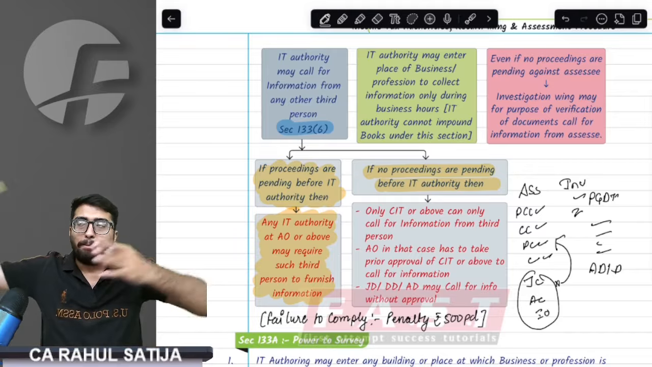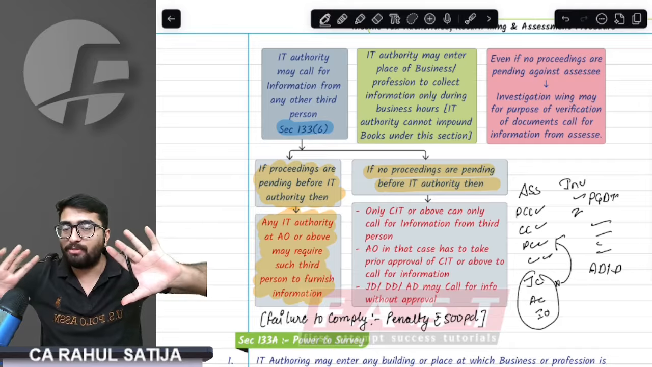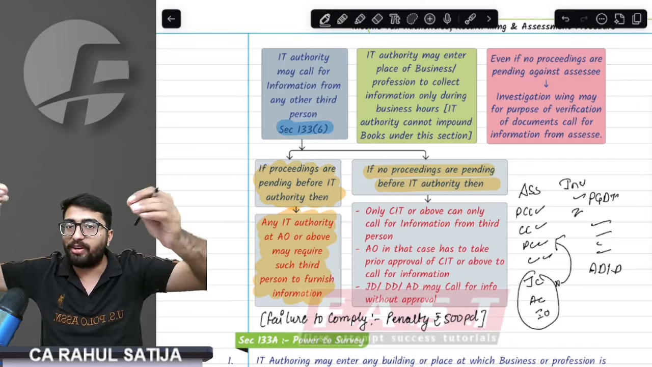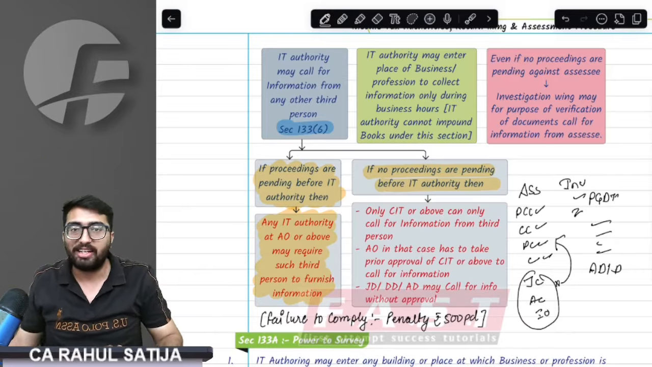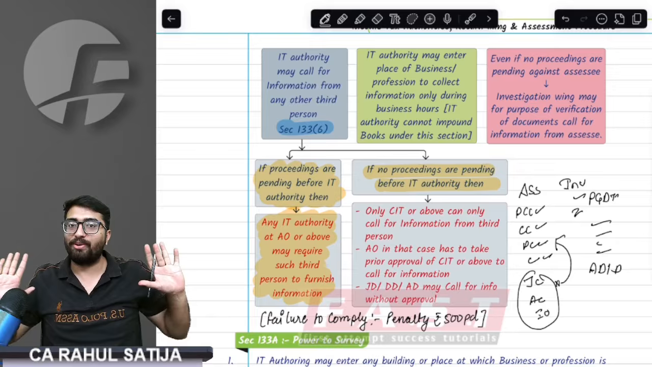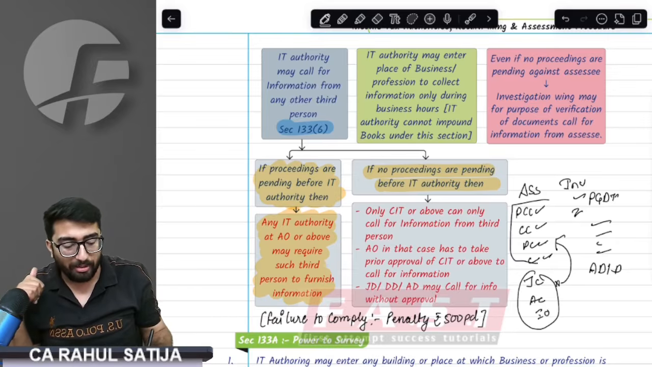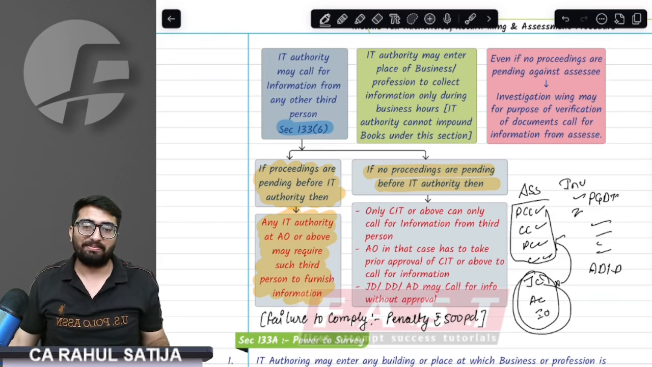What did I say? My information from a third party. When can an IT authority ask? First of all, if there is assessment going on against me, pending proceedings going on against me, any IT authority can ask information against me. But if there are no pending proceedings going on now, then the investigation wing can ask, but in the assessment wing, only these big people can ask, these assessing officers cannot ask.